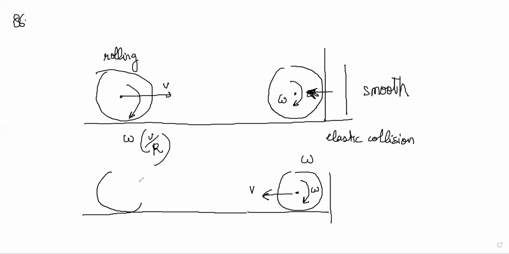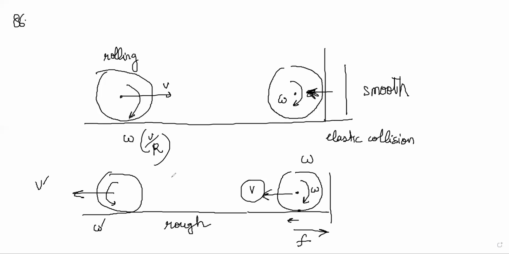And now the question is exactly the same as 85. Find out how much time it will take or what will be its v dash when it starts pure rolling properly. This is a rough surface, no? So this point is not pure rolling now. It is going forward, so friction is acting backward. This is now like question number 85 exactly. So from this point to this point, pure rolling, it should be 3V/7, because question 85 had 3V/7.